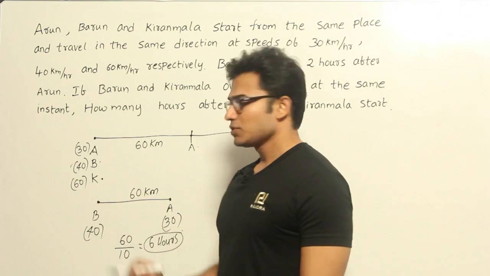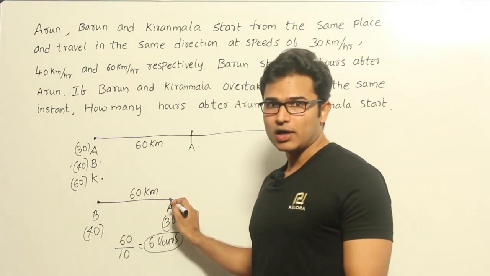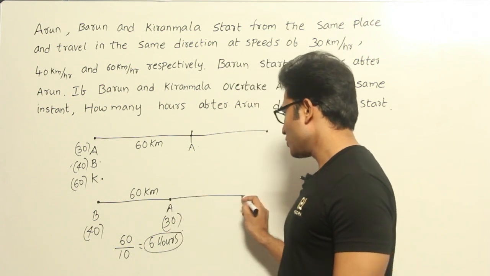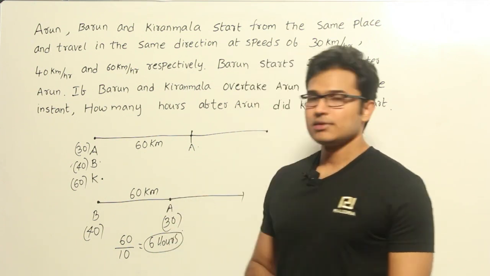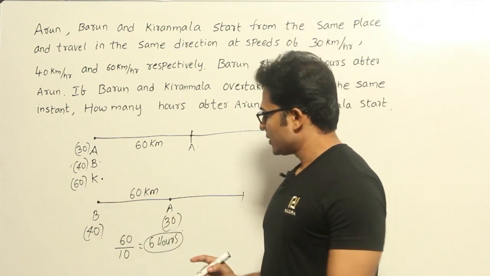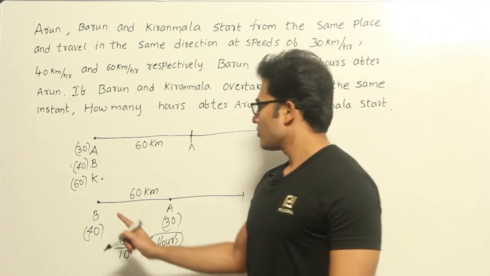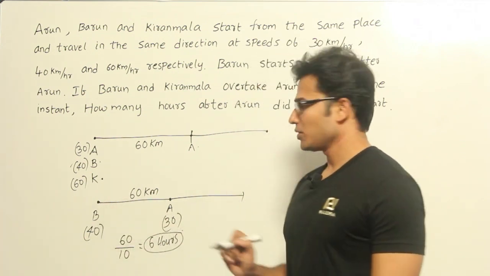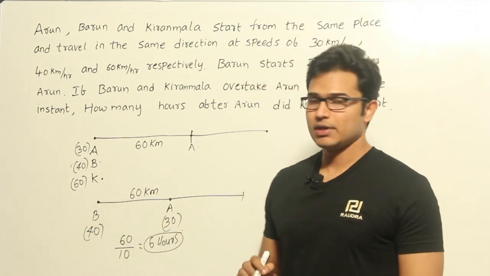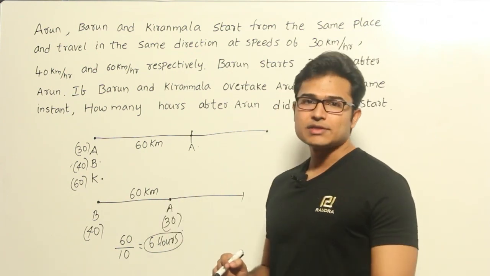Arun is going to start and he has traveled for 2 hours, and after that he is going to travel again for 6 hours. Totally Arun is going to travel for 8 hours in order to reach some point, and Barun is going to travel 6 hours to reach the same point. Got it? So now what is the total distance covered by Arun in this time?